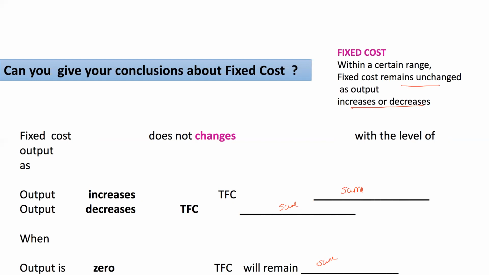However, what about fixed cost per unit? It will increase or decrease. If output increases, fixed cost per unit will decrease. And if output decreases, fixed cost per unit will increase.